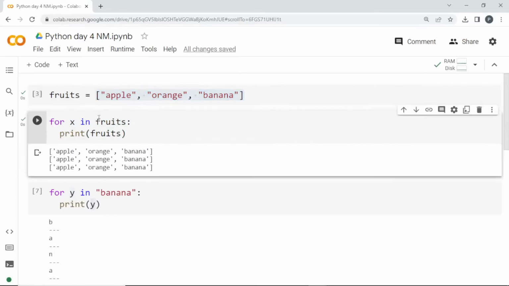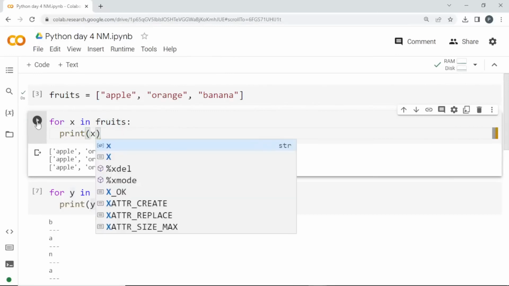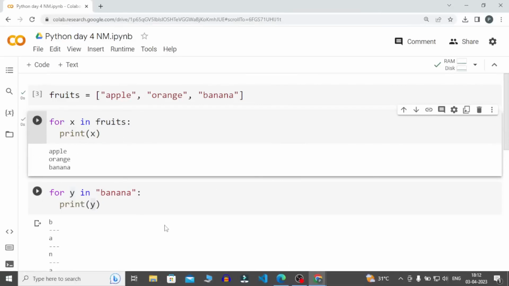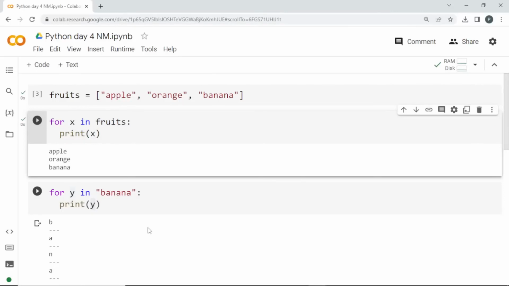The next time x will be orange, and it will print fruits again, and then banana. So please make sure, if you want that kind of result, you can do that, or instead you can pass x directly, so that for every iteration the iterated value will be printed. Is it clear?